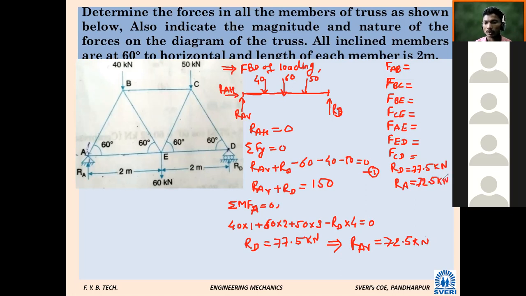This means we have got the reactions RA and RD. Now I have written here all the things, whatever forces we are going to calculate, including the reactions. So the reactions at point A and point D are calculated. The first task is to calculate the reactions. Now you can take a screenshot. I have to rub this.